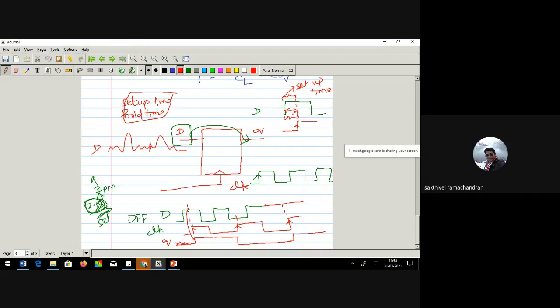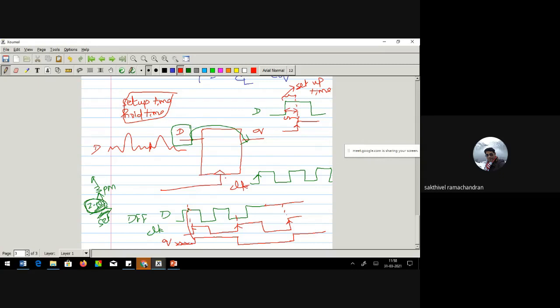But at the same time, say if you have a train at 3 p.m., you should not go and sleep on the platform at 8 o'clock in the morning. It's an utter waste; you are pulling the speed down. The same thing happens here too. So this setup time should be small, but sufficient to stabilize your D value before the rise edge of the clock. So now you understand what setup time means with respect to a flip-flop.